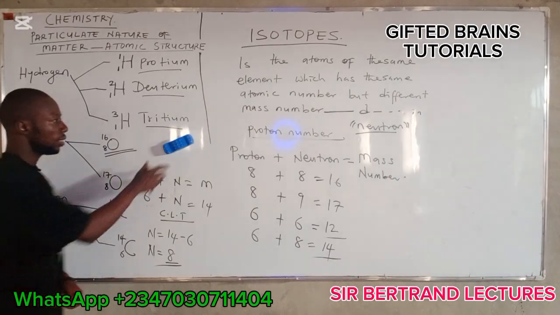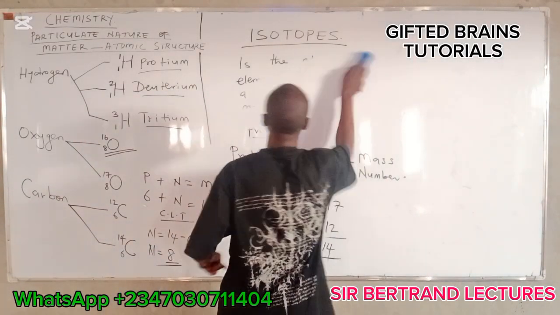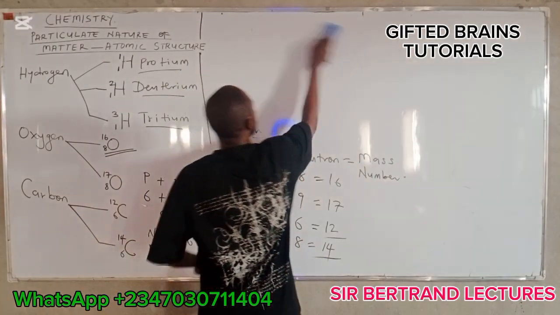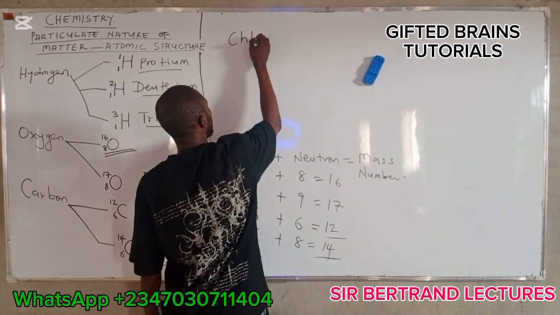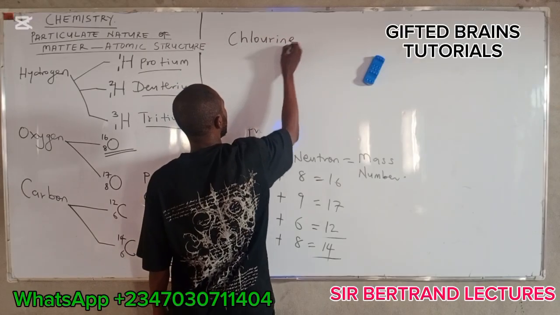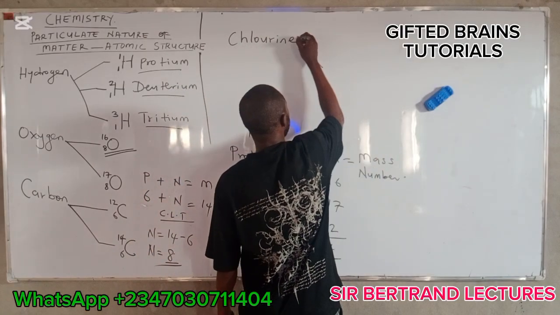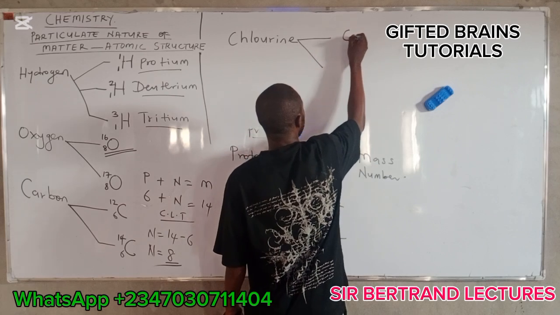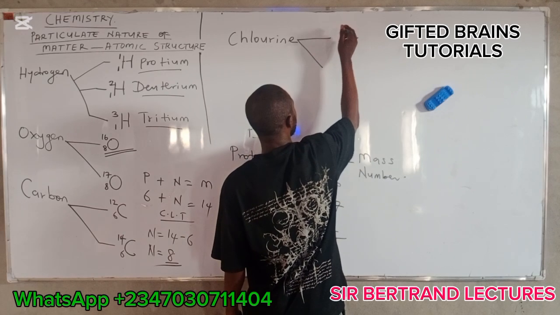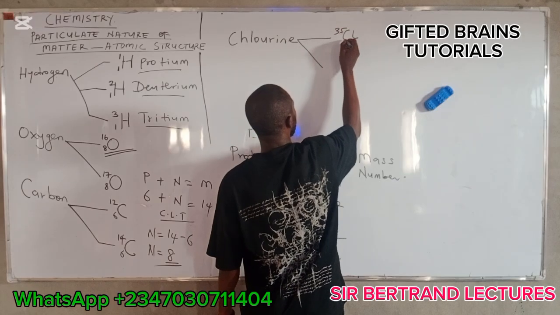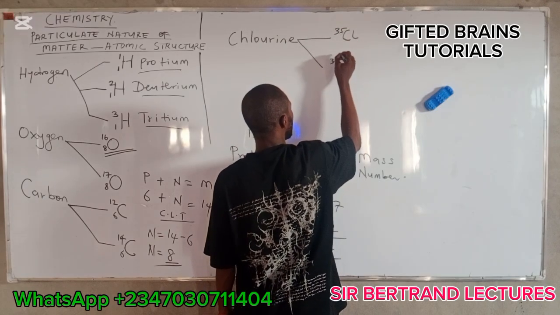Do you understand? Okay. The last we are going to look at here is chlorine. That is chlorine here. We have two isotopes: chlorine 35 and chlorine 37.